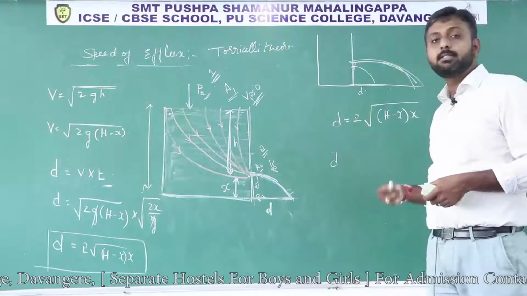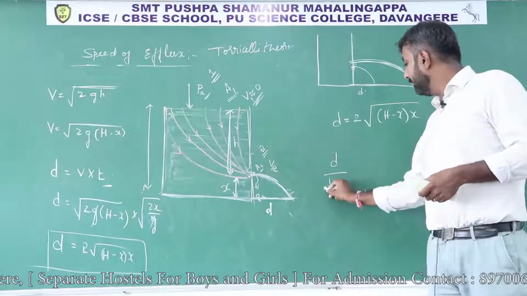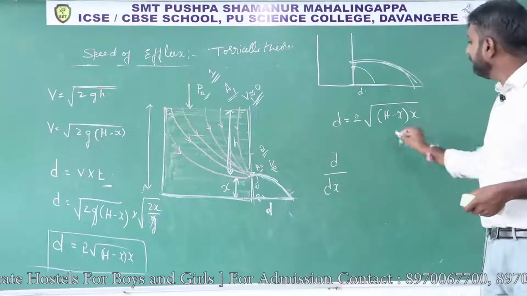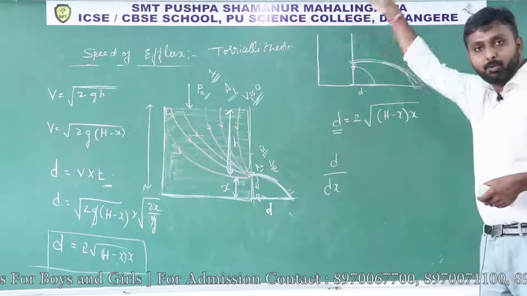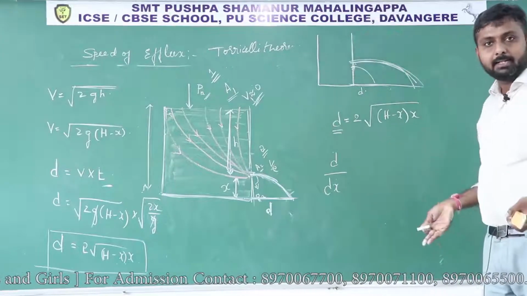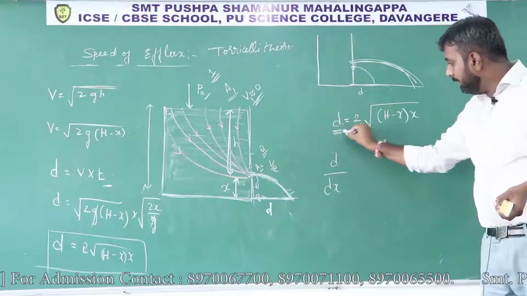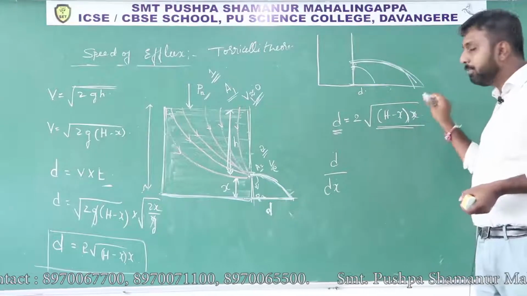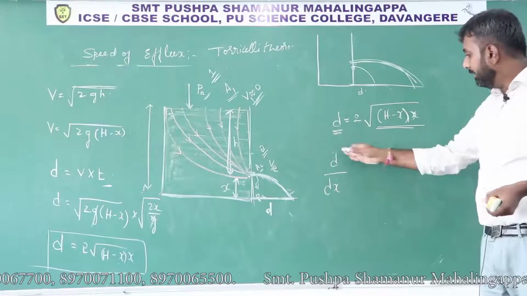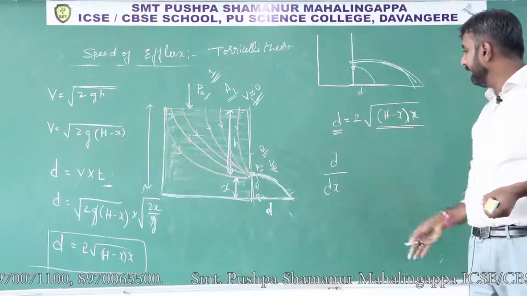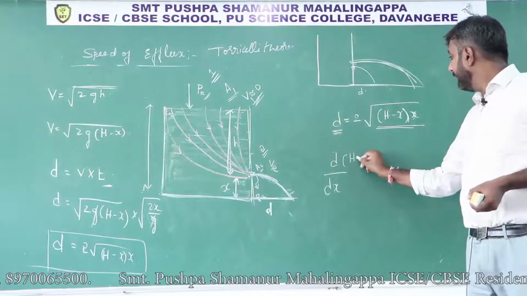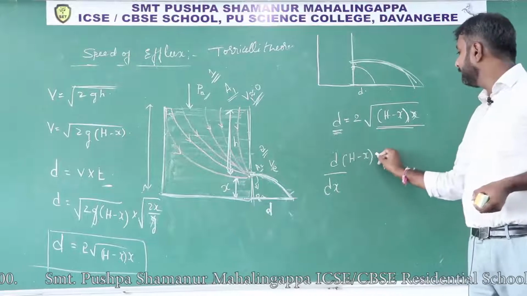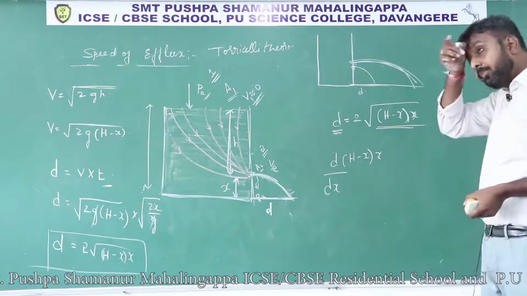So we have to differentiate. Differentiate means we will write d by dx. That means this d value has to be more. That's what we are calculating. If this d value has to be more, then definitely this (h minus x) into x value should be more. Then we have to find d by dx of (h minus x) into x.